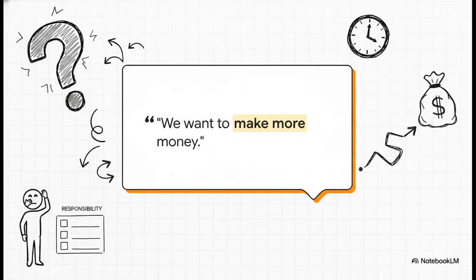Consider this phrase for a second. We want to make more money. No way. This is a terrible, incredibly vague objective. It's a classic example of what businesses should absolutely avoid if they actually want to succeed. Think about it. It's not specific, there's zero timeline, and literally no one is being held accountable if it fails.